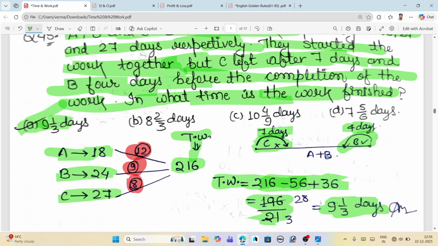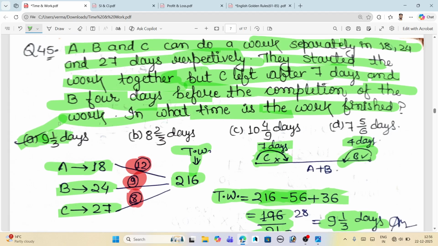Now, what is different in this question from the above? The difference is that earlier we only discussed that B or C left the work before completion, but here C did the work for only 7 days, or in some questions they have given that he'll do the work only 1 day or 2 days.